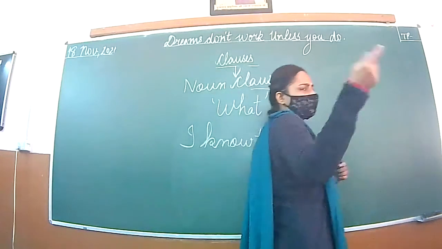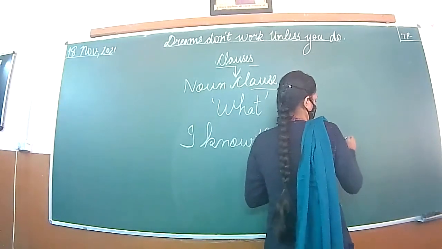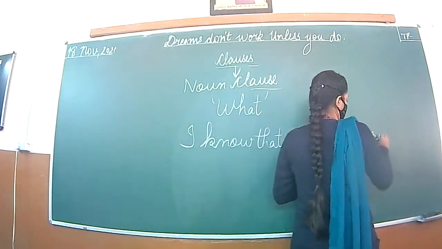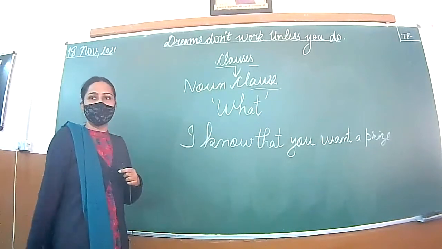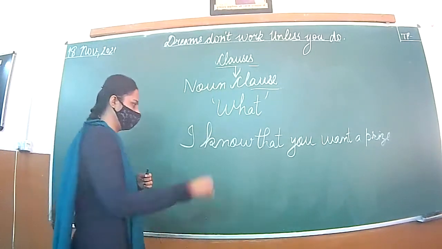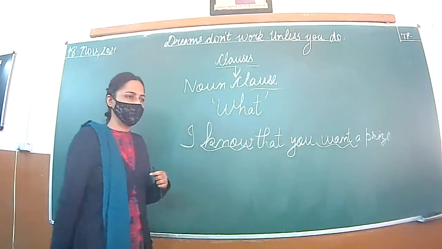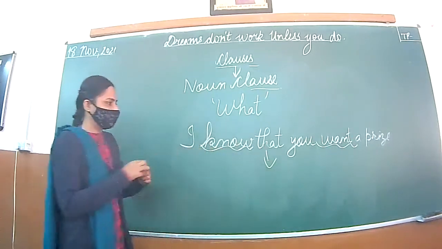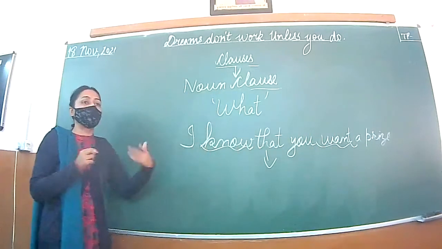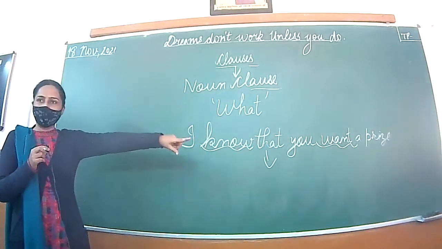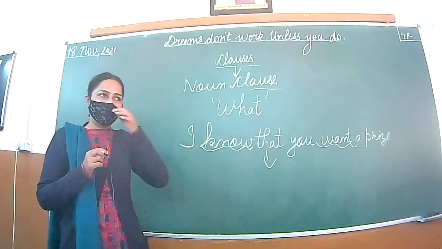I know that. Just complete the sentence. I know that you want a prize. Now, verbs. First verb, know. Second, want. Two verbs, right? That is the conjunction. Obviously, because of the conjunction, this is the subordinate clause. I know what? That you want a prize. It means that you want a prize is the noun clause. Got the answer?